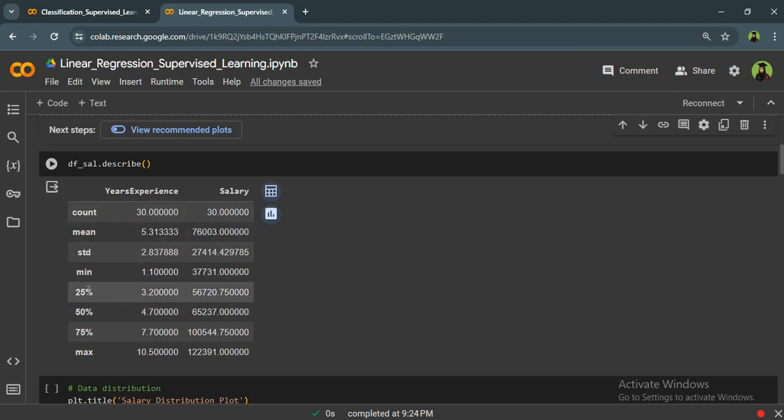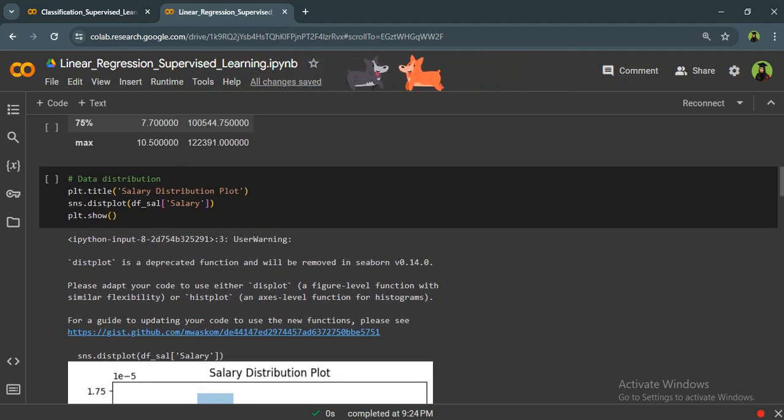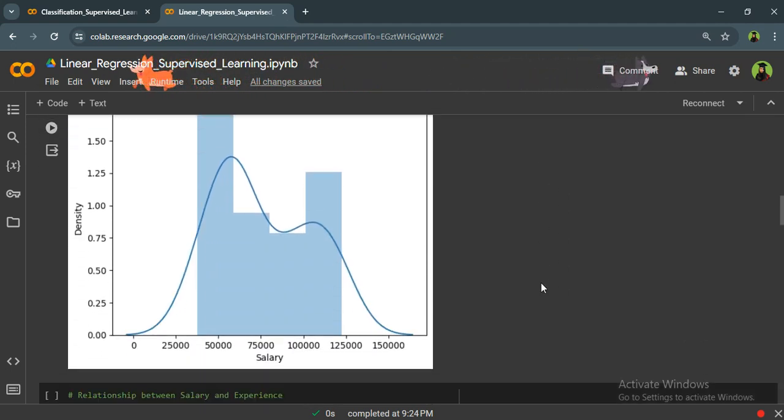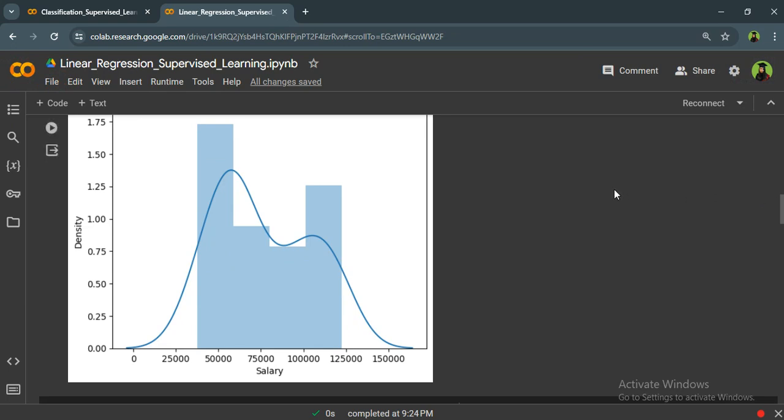As you can see, we have some parts like mean and max, and the number of workers, the employees in the company, etc. Okay, let's have a distribution of the salary and the number of years for each of the people who have worked for that company. Here you can see this distribution. This is not the thing that I wanted. This is not the linear regression algorithm. I just wanted you to see the distribution of the salary of each employee.